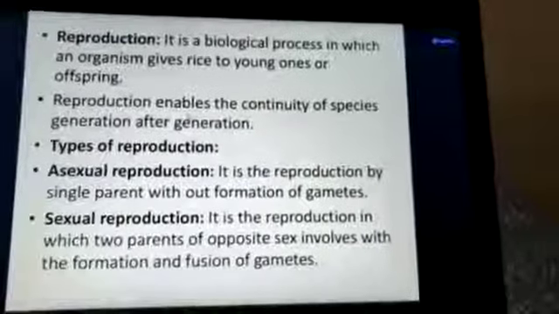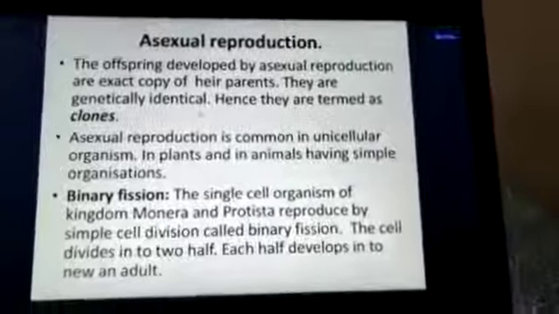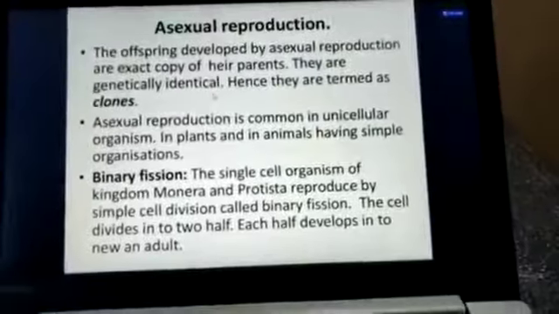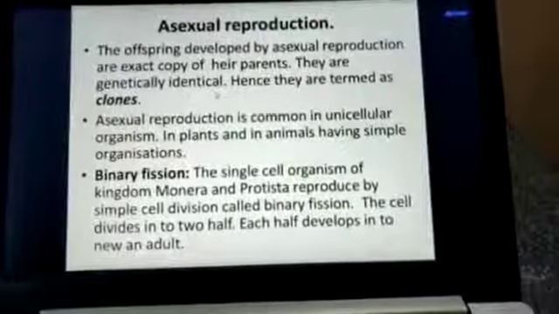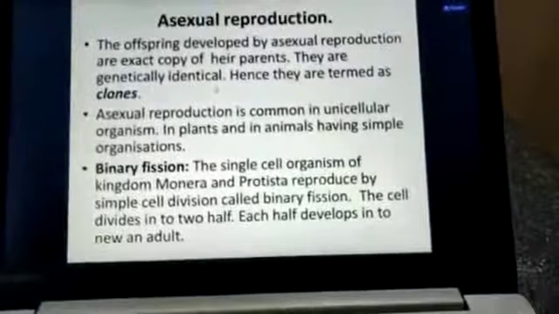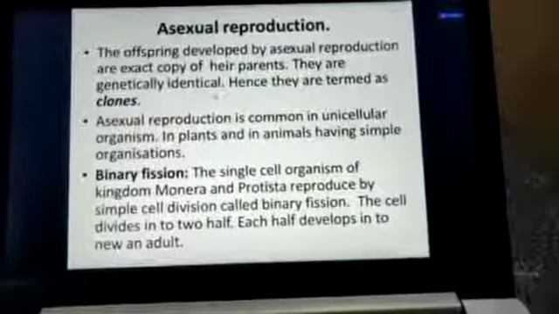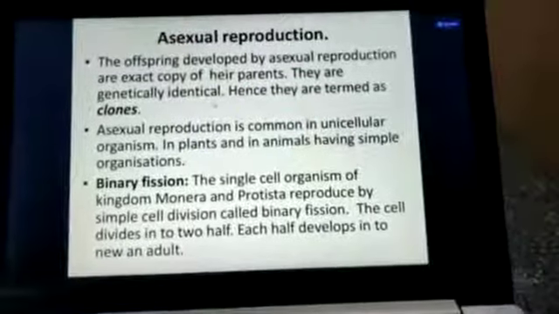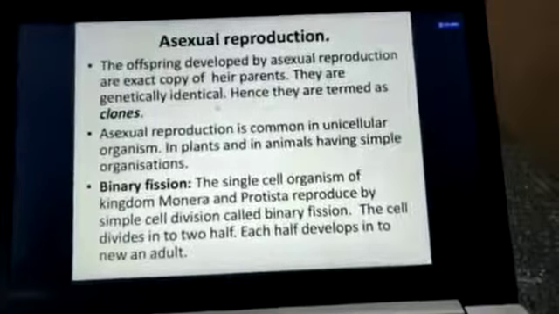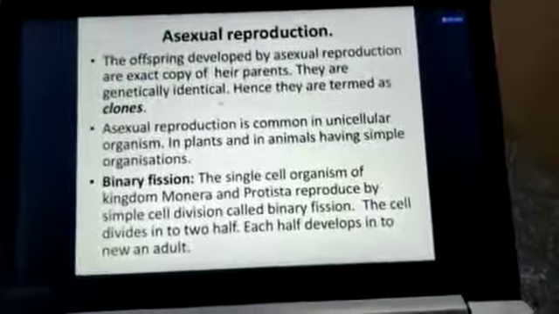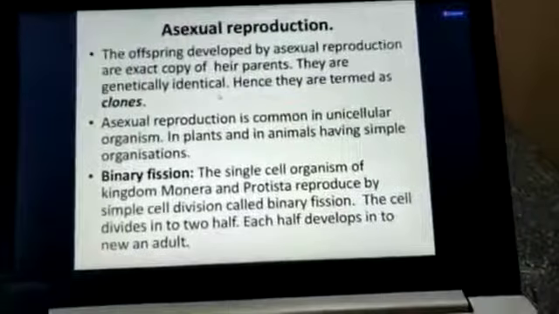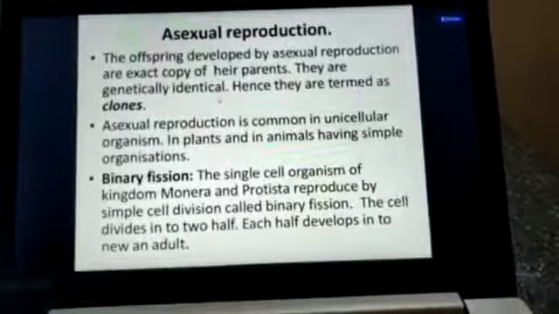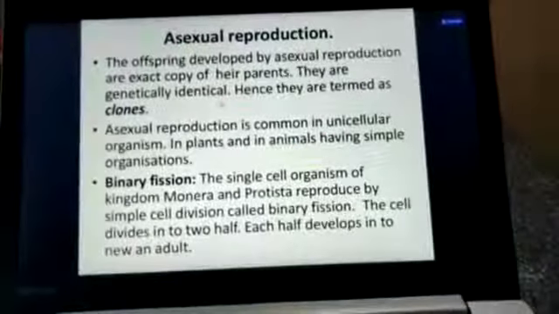form the new individual. Okay, now we will study one by one in more detail. First, asexual reproduction. The offspring developed by asexual reproduction are exact copies of their parent. They are genetically identical. Genetically means they are truly photocopies, and whatever genetic material, chromosomes, genes they have, they are totally similar to their parents. Sometimes they are also called clones. Asexual reproduction is common in unicellular organisms. For example, amoeba, paramecium, euglena, plasmodium, bacteria.